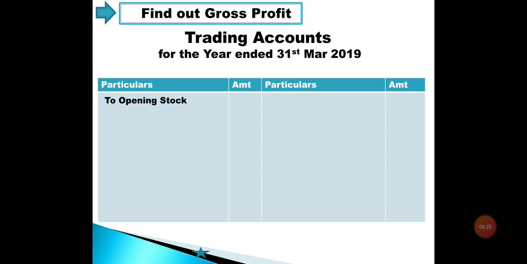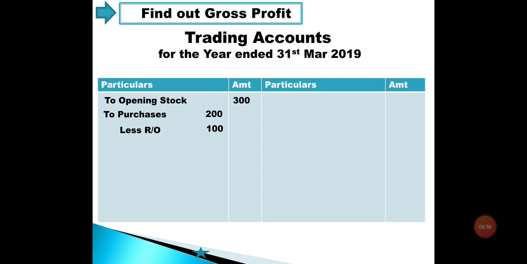Students, I have prepared here the trading account in particular amount format, which we call a table format or T format. With the help of the example, I am taking out the figures given in the example. We all know the trading account and where which value we should put. Opening stock is given, that is 300, purchases 200.